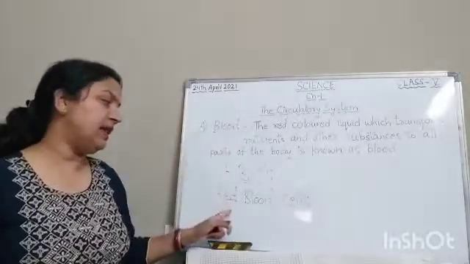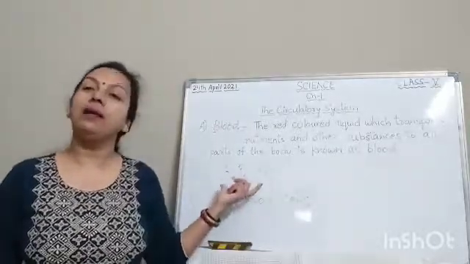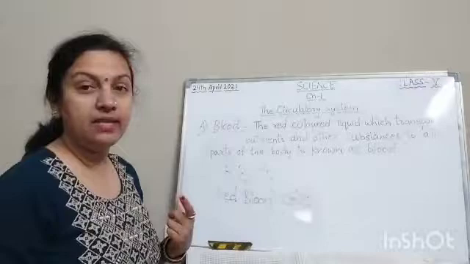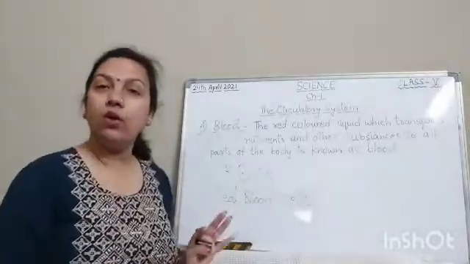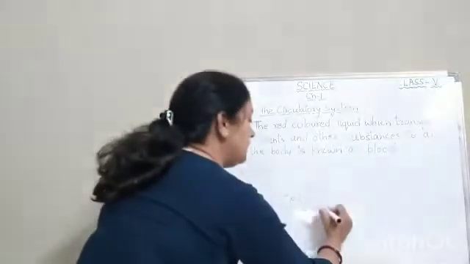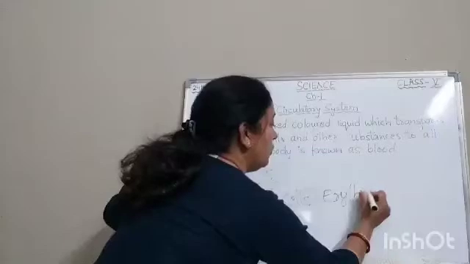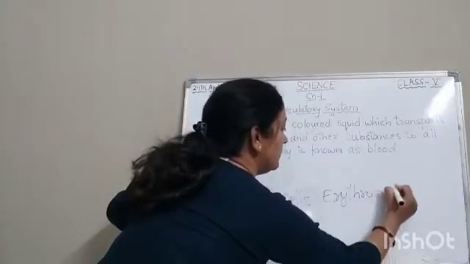Blood contains red blood cells. These are called RBCs or red blood cells. Also, these are called erythrocytes.